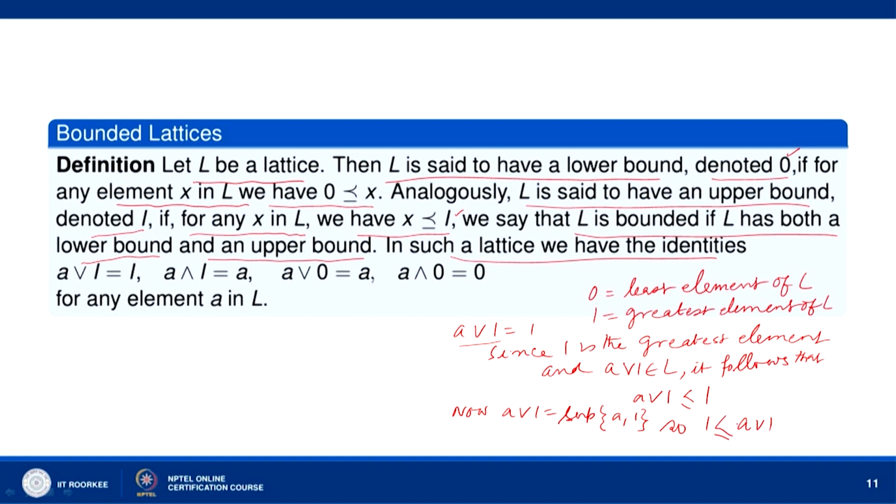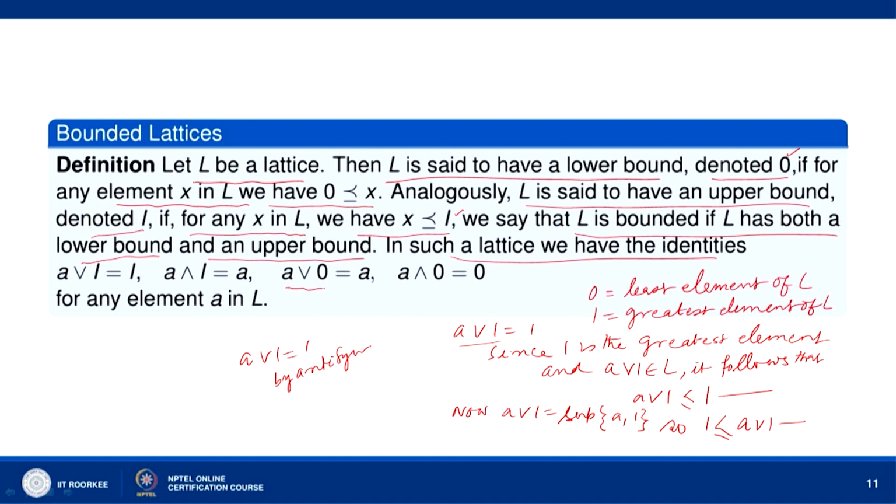This condition, A join 1 precedes 1, and this other one, 1 precedes A join 1, together give us A join 1 equals 1 by anti-symmetry. Similarly, one can show that A meet 1 is equal to A.